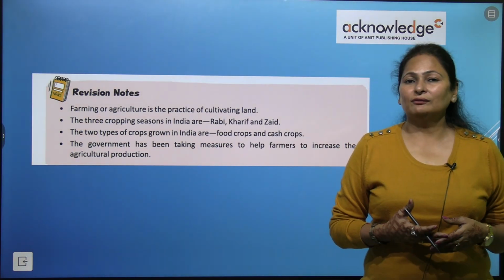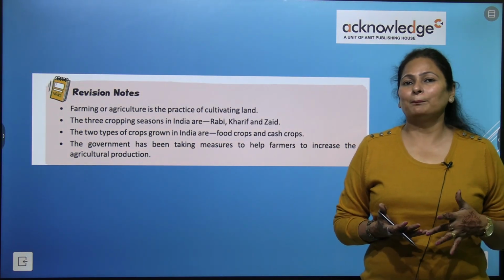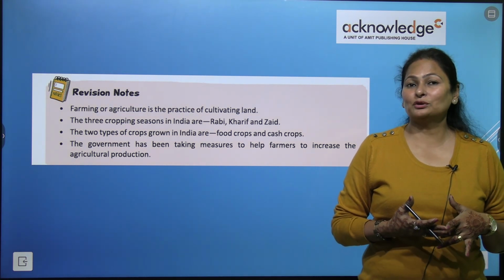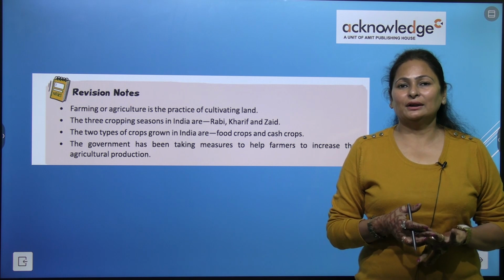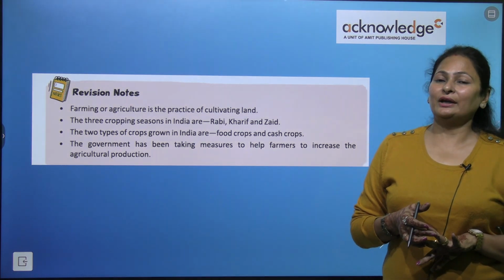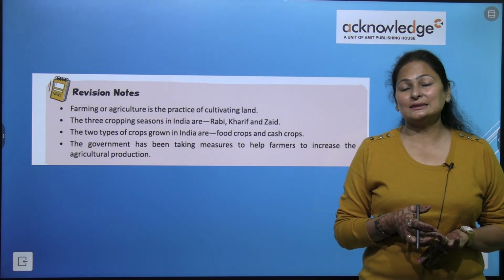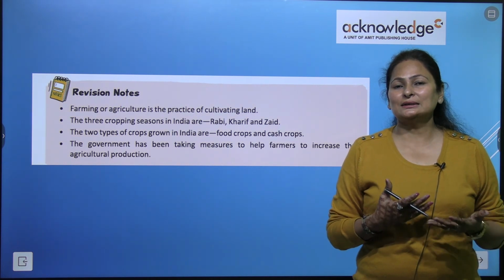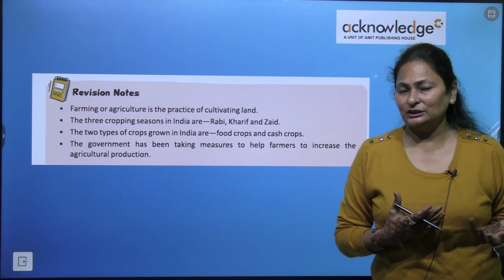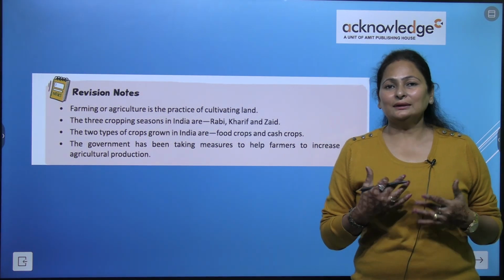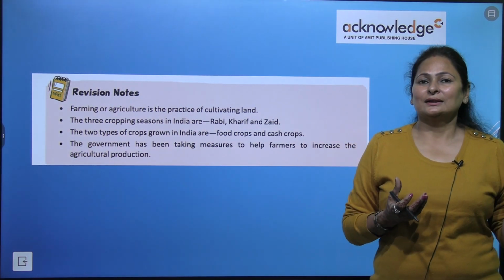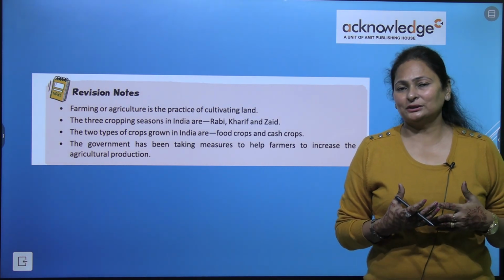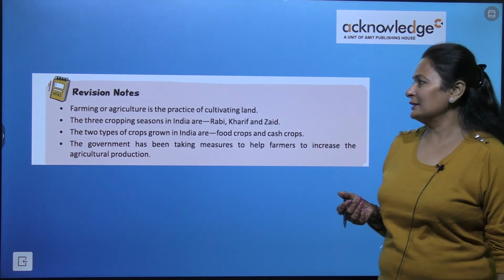So kids, we have learned so many things about the different seasons of crops, different types of crops like food crops and cash crops, where they are grown, and the initiatives taken by the government to increase the level of cultivation, right? And to enhance or increase the milk production, right? So just revise.